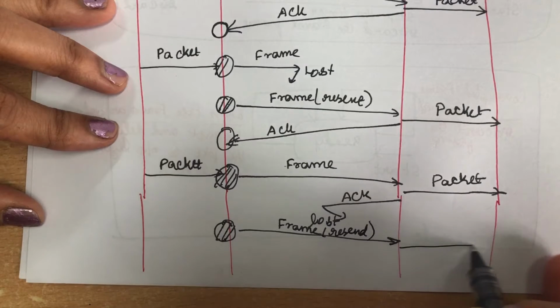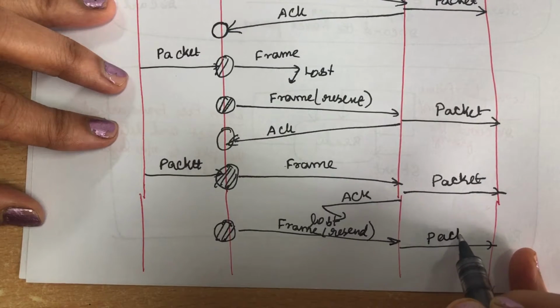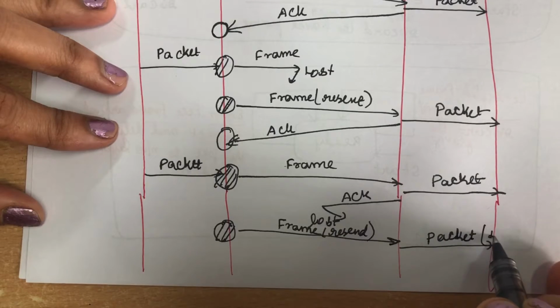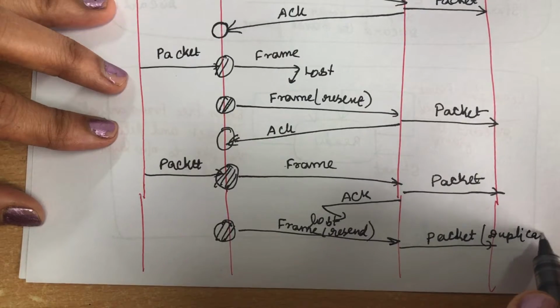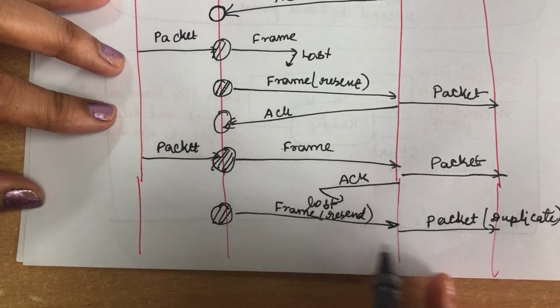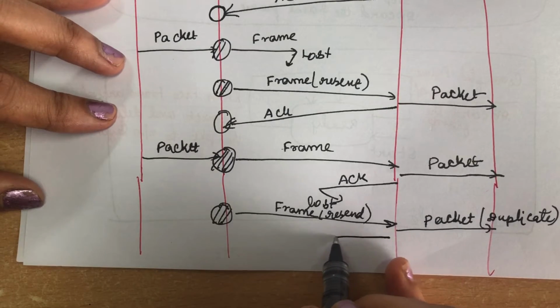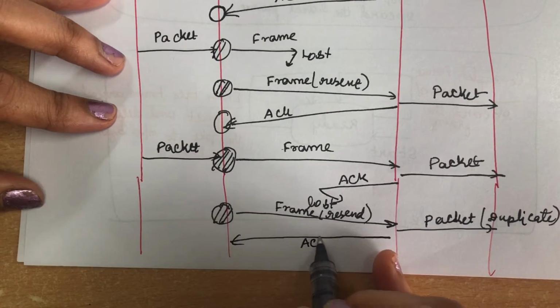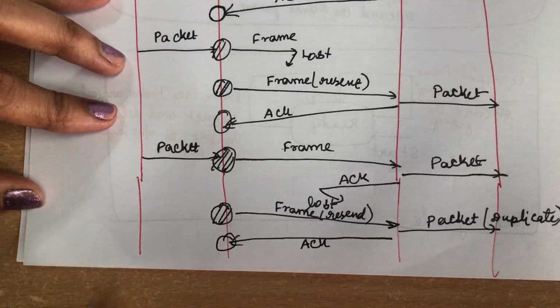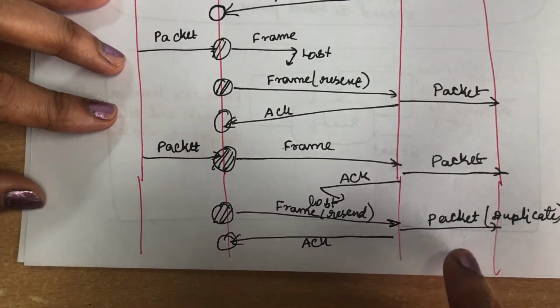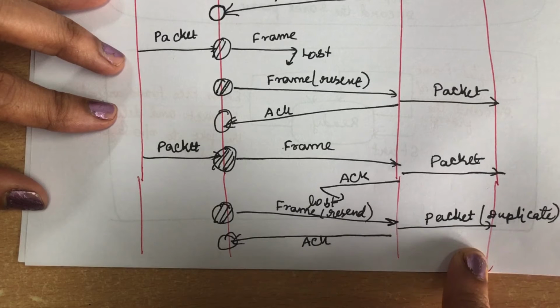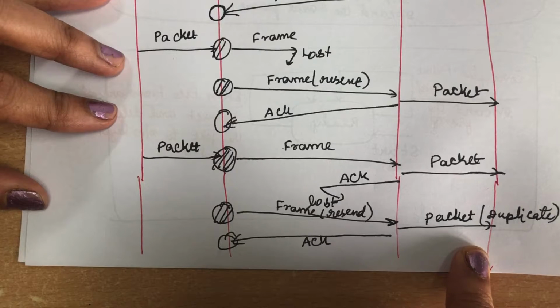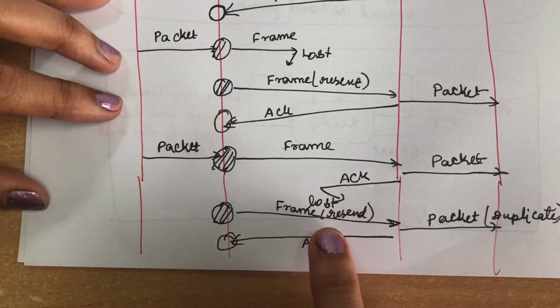Now the data link layer at the receiver will prepare a packet again, and it will be a duplicate packet in the network layer. Again the acknowledgement will be sent back, so it will stop the timer. To avoid this type of duplicate packet, we are going to go for sequencing. We are going to assign numbers to the frames. This is called sequencing the frames and also sequencing the acknowledgements.